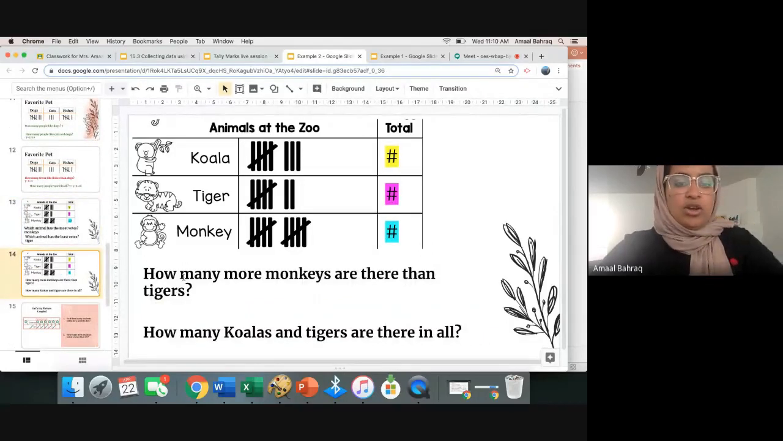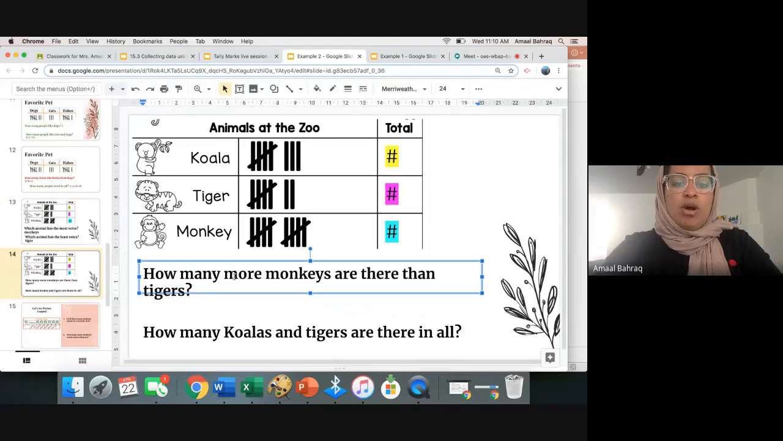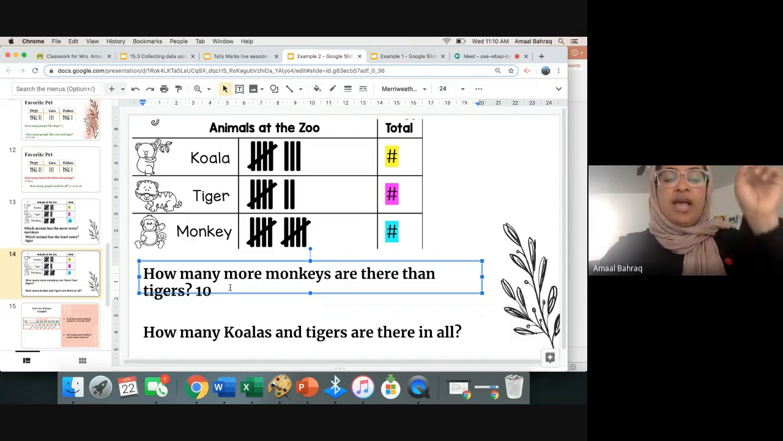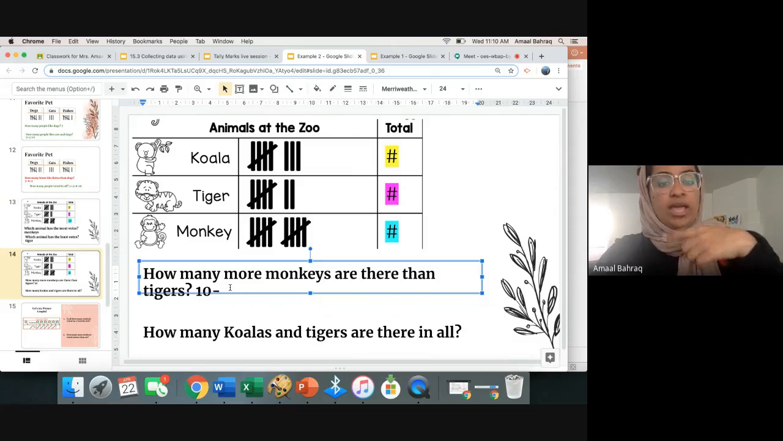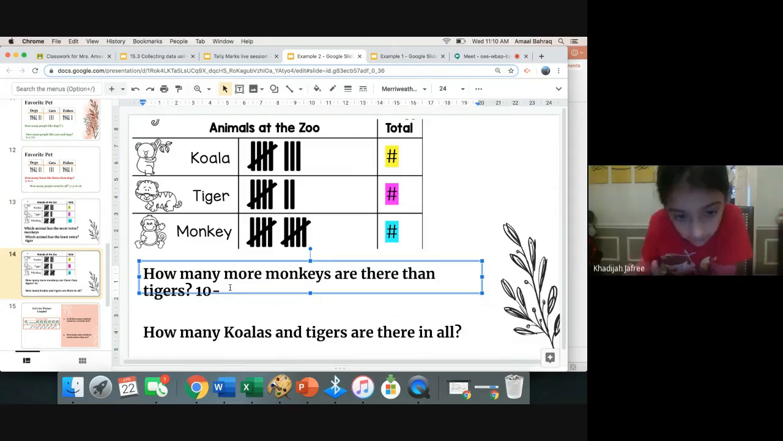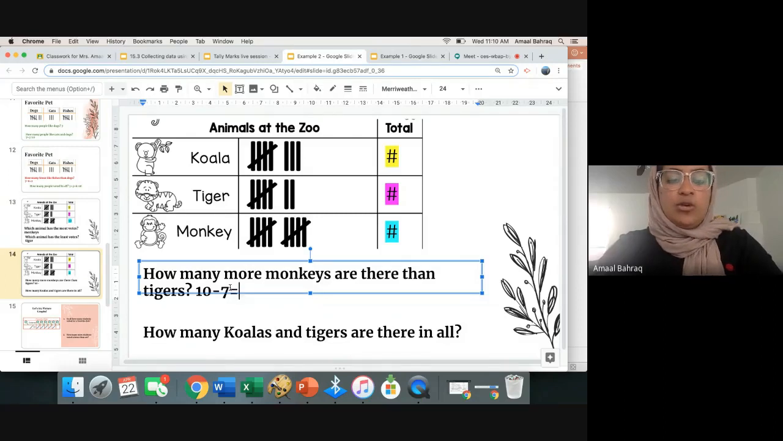Khadija, I want to know how many more monkeys are there than tigers? So let's start off with monkeys. How many monkeys are there? 10. If it says how many more, I'm going to do takeaway. And how many tigers are there? 7. Good. What does 10 minus 7 equal? 3. Good. Let's go to Hamza H.